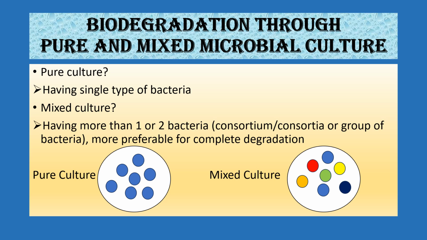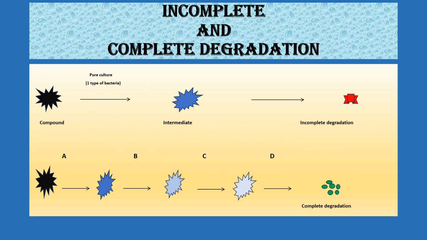You also know the words consortium and consortia. Consortium is singular, consortia is plural, or in simple words, you can say it is a group of bacteria. When we talk about the process of biodegradation, mostly consortia, or groups of bacteria, are more preferable for complete degradation. Why? What is meant by complete degradation? We will discuss it in the next slide.